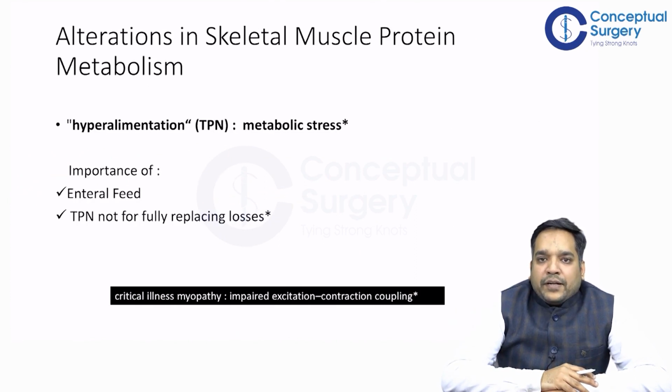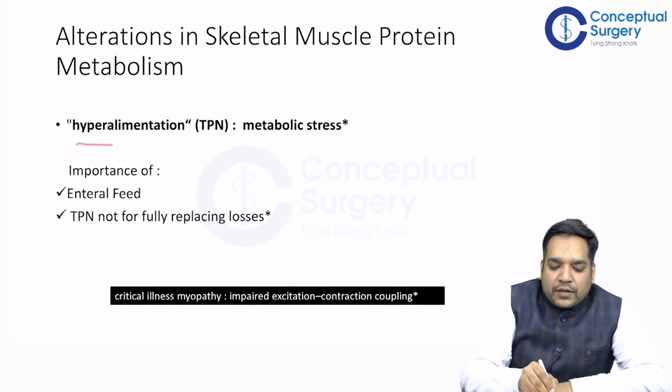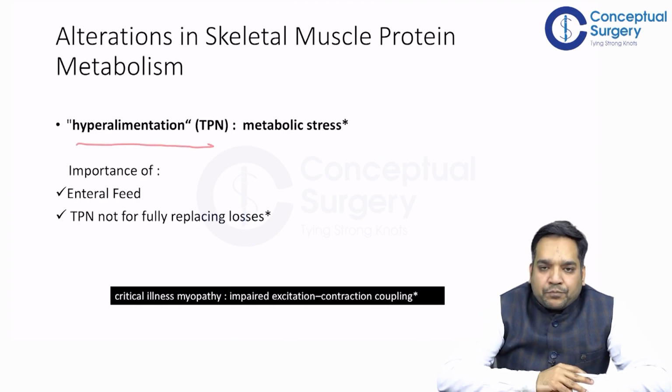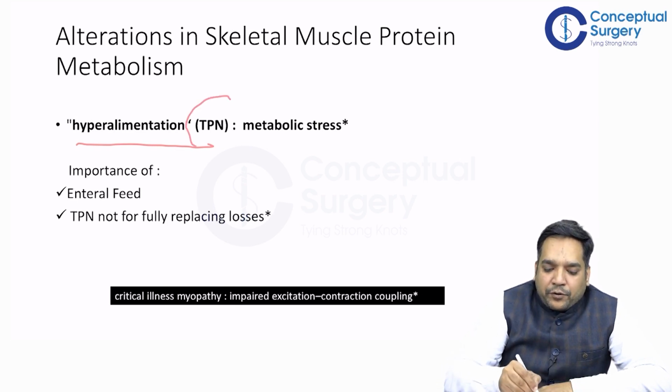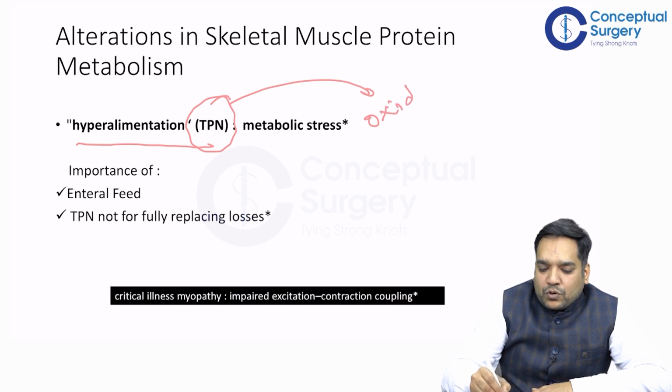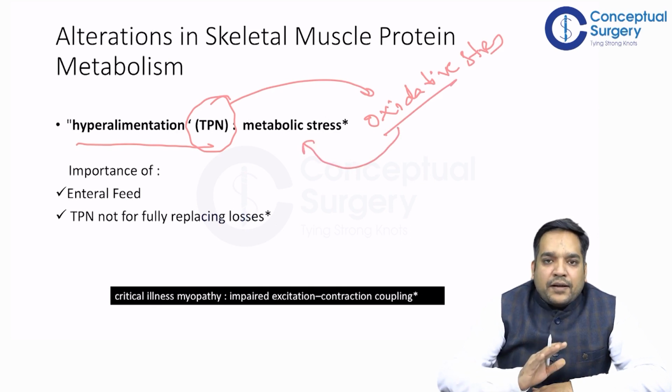So hyperalimentation. Hyperalimentation is TPN. This is a very commonly seen practice in our clinical day. In a lot of critically ill patients, we give TPN, that is total parenteral nutrition. It is known that TPN causes oxidative stress. So the nutrition you are providing in the form of TPN itself is a metabolic stress, right? This is a very important point to emphasize.